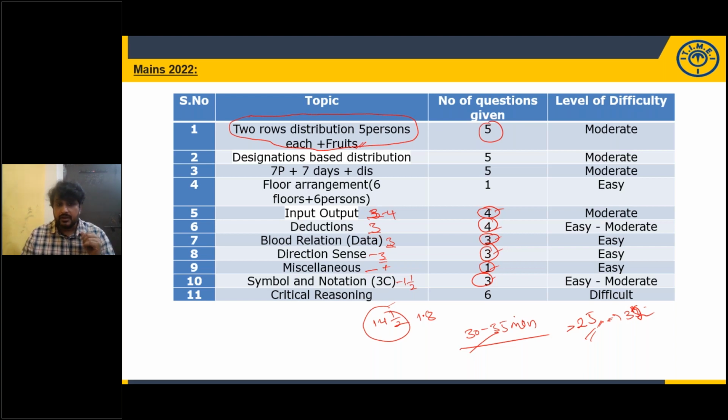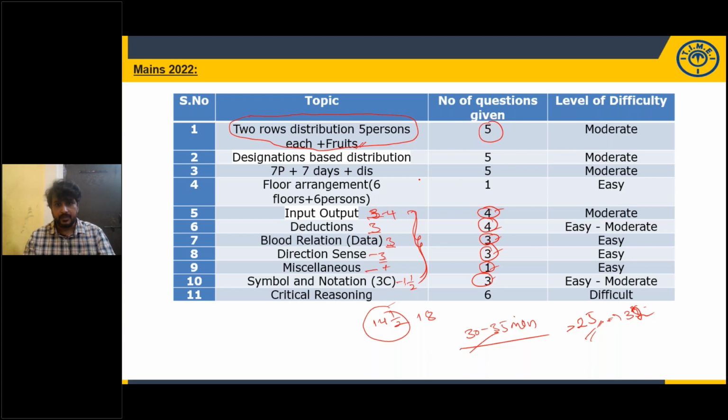And first, try to attempt the other areas, not the puzzles. Don't stick with the puzzles and don't begin with the puzzles. If you are good at the puzzles, that is okay. But first, you need to get the qualifying marks. So to get the qualifying marks, first try to attempt the other areas, and then spend the time in the puzzles. Even in the puzzles, select the questions. The selection of the question is important.